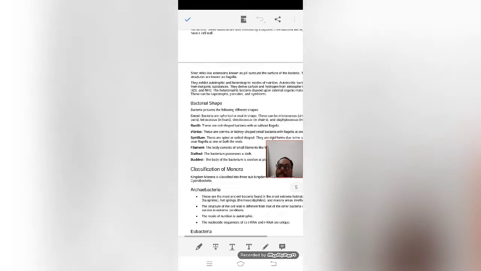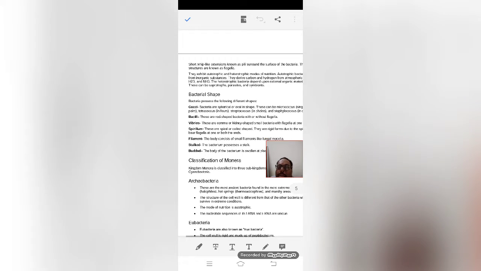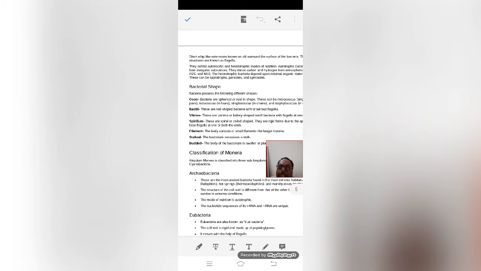shape, which is cocci, that means spherical in shape, and bacilli, rod shaped. Vibrios means kidney shaped or comma shaped. Then spirilla means spiral in nature, a coiled structure. Then some of them are budded, that means something like a bud. That's Staphylococcus, those organisms.